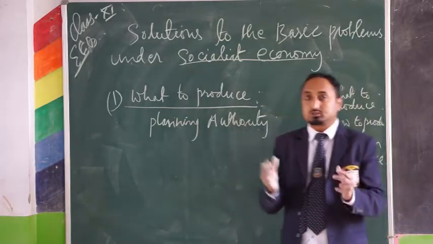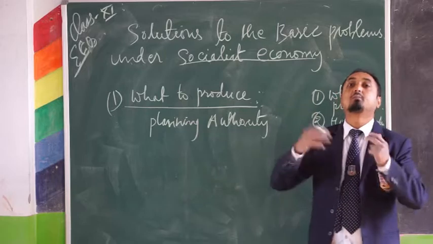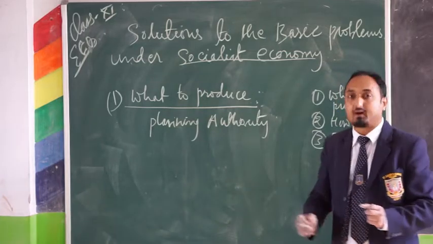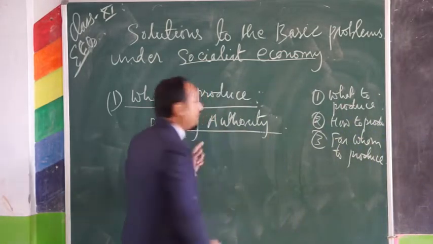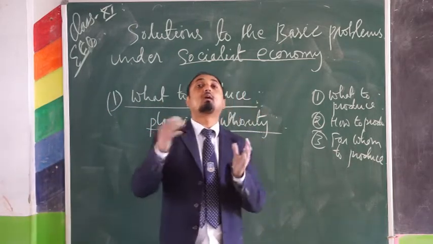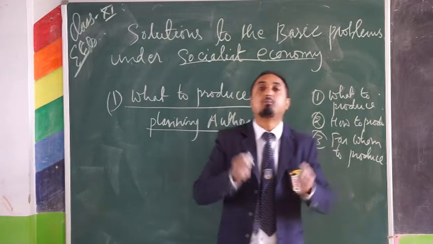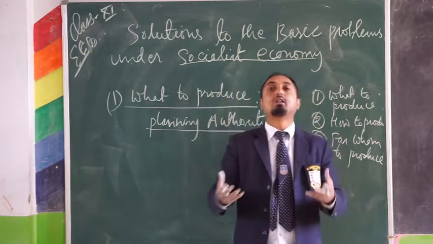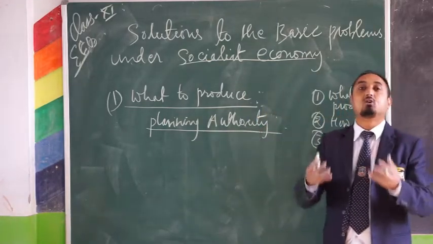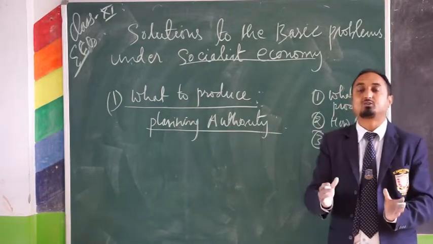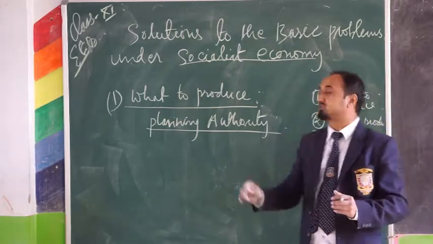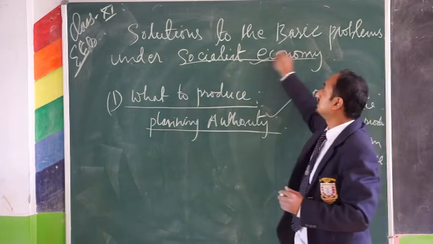So all the productive resources, and the available amount of resources in an economy will be estimated, calculated by the planning authority. Now on the basis of that estimation, they will also estimate the requirement or the demand of the population. What the people are willing to demand. What type of things they are going to purchase. So depending on that, the planning authority will decide to produce. So what to produce and how much to produce will be solved by the planning authority under socialist economy.